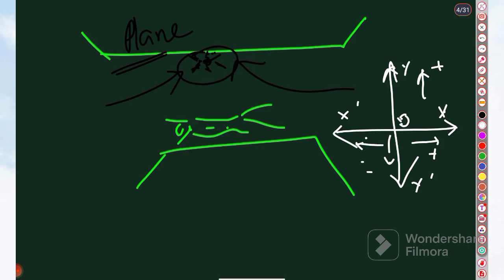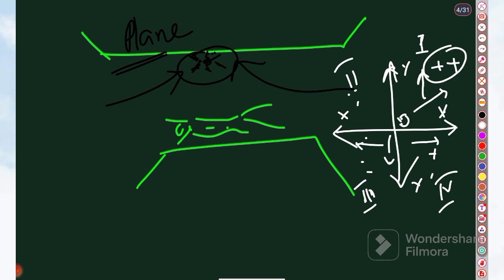So you can see there are four quadrants. This is the first quadrant, this is the second quadrant, this is the third quadrant, and this is the fourth quadrant. In the first quadrant, y is positive and x is also positive, so the signs are positive comma positive. On the left hand side, x is negative and y is positive.